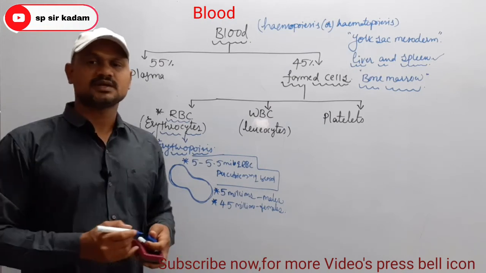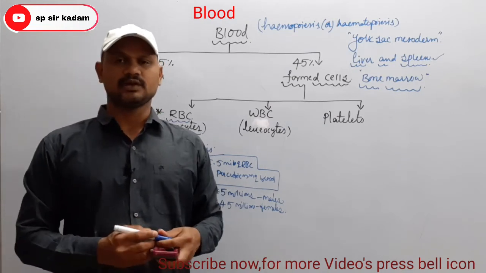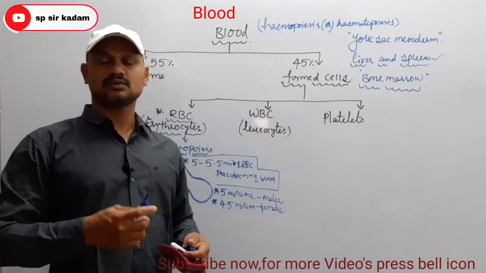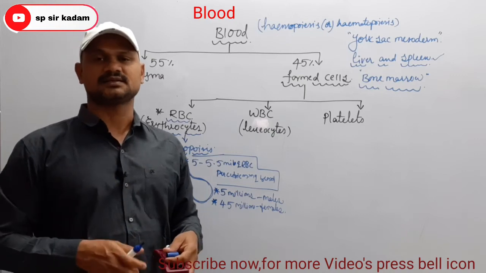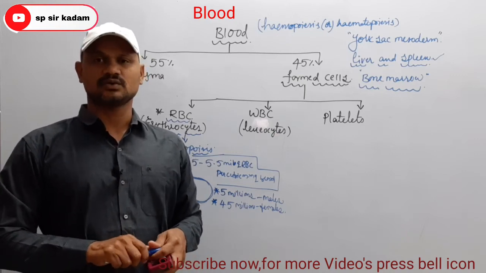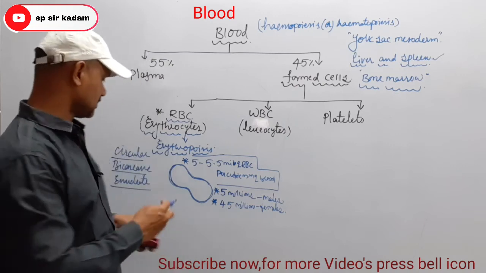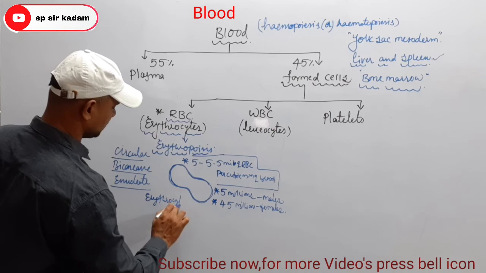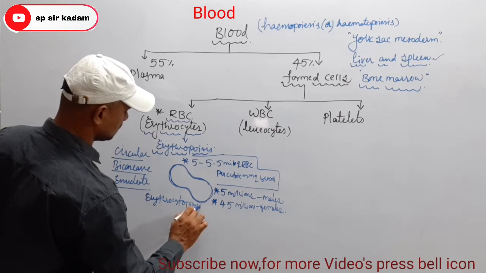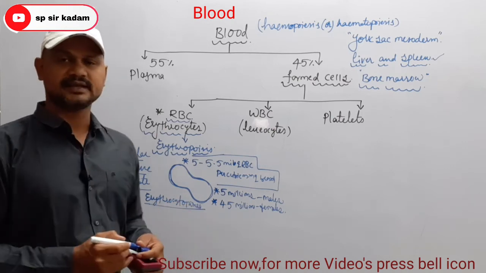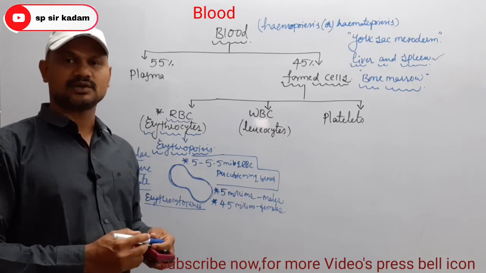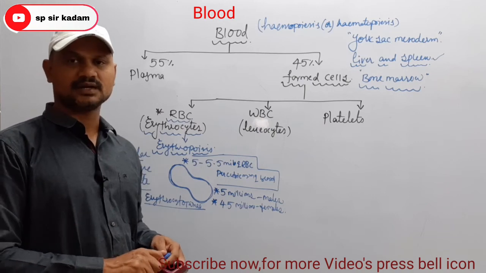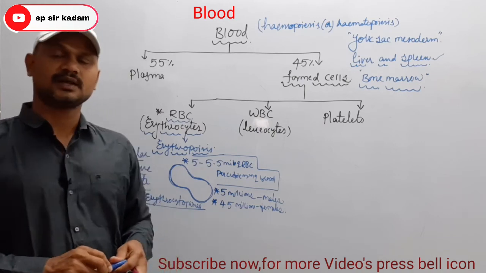Sometimes RBC count is decreased from the normal value, which means less than 4.5 millions. So decreased RBC count is known as erythrocytopenia. Okay, now decreased RBC count is known as erythrocytopenia, so it leads to anemia. Okay, it leads to what? Anemia.